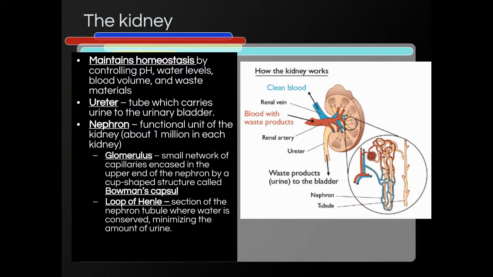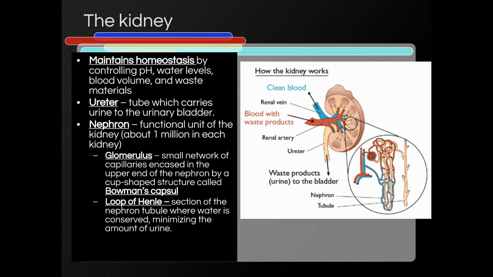Here's our kidney. Our kidney filters about 180 liters of blood every day. That's a lot. That's almost 90 gallons of water going through your kidneys every day that gets filtered. Our kidney plays a major role with homeostasis. Obviously, getting rid of nitrogenous waste is the main function, but it also plays a role with pH.